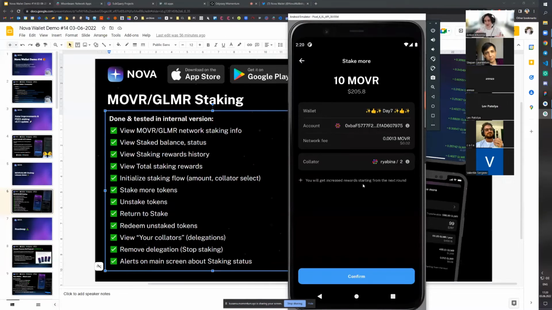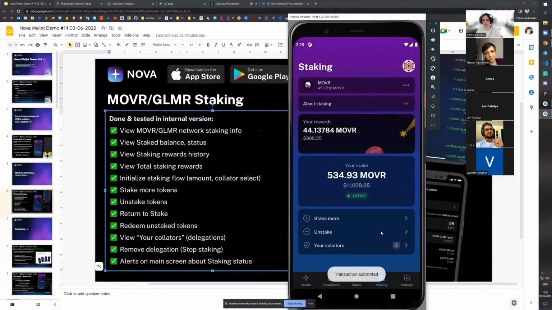The UX is pretty much similar with the start staking flow. We're just confirming here, and that would submit our operation to the blockchain, and then Node will update the corresponding user interface with the new information about our staking, right? Worth mentioning that we're still showing these tips, that the user will have increased rewards only starting the next round, right? And we can see that your stake information has just been updated, and that's something we already received from the blockchain. So we already received the confirmation from the blockchain, and we updated the information on the Node wallet, right?